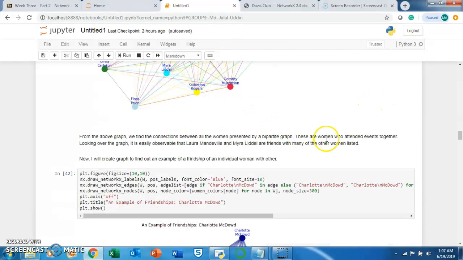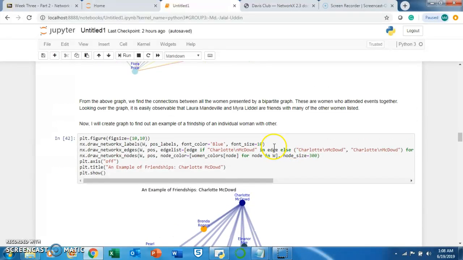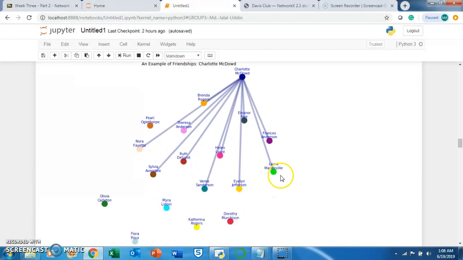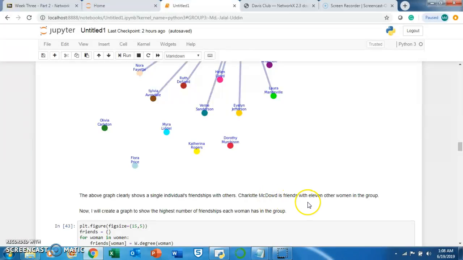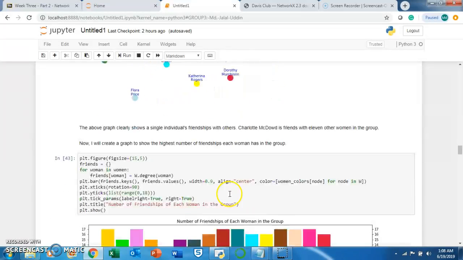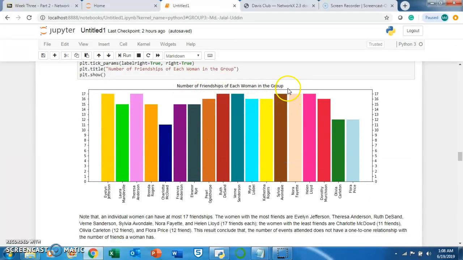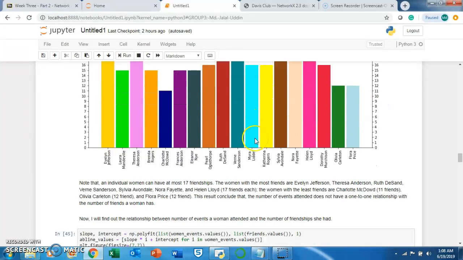From this graph, we can see how they are together or not, and this is another example of how one individual person has friendships with the others. In this example, this person has 11 friends in the same group. Here is another bar graph, the number of friendships of each woman in the group. You can see there can be at most 17 friendships.